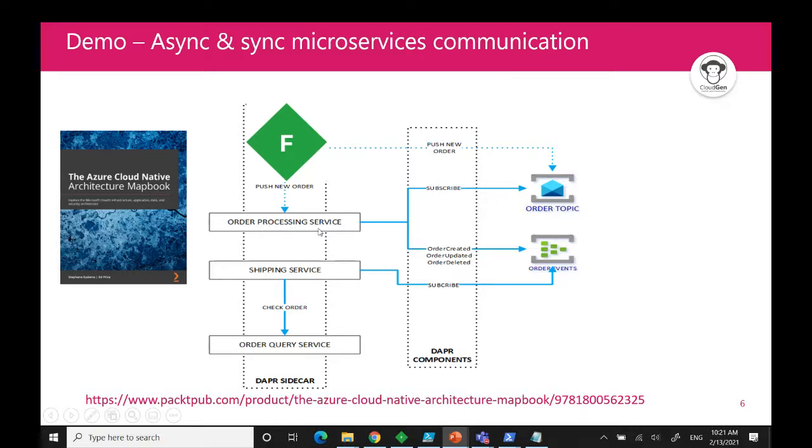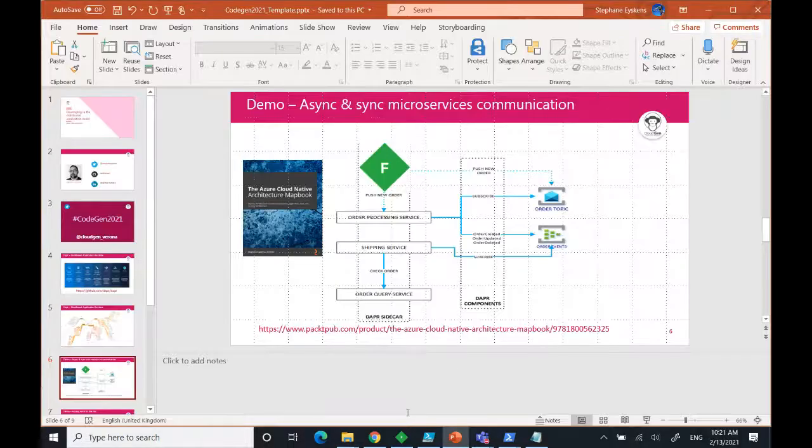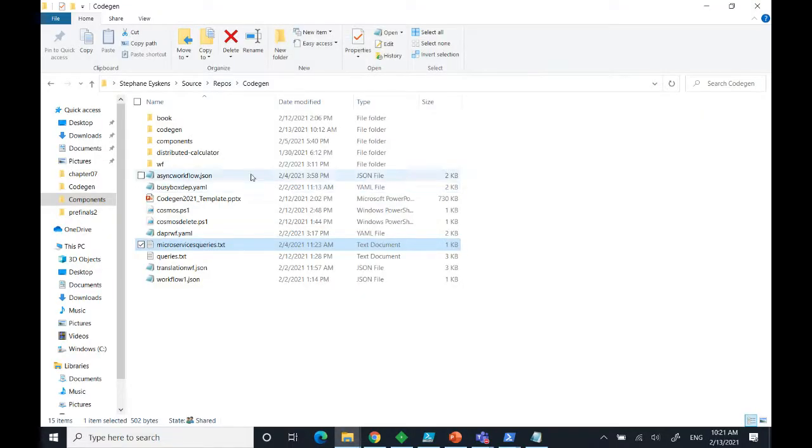And then this, after creation, has pushed an event to Event Hub, and the shipping service grabbed the event and then called the order query service. That's all communication plumbing that happened behind the scenes. So let's see the code now of this, and then we'll see with APIM, but code first, let's say.